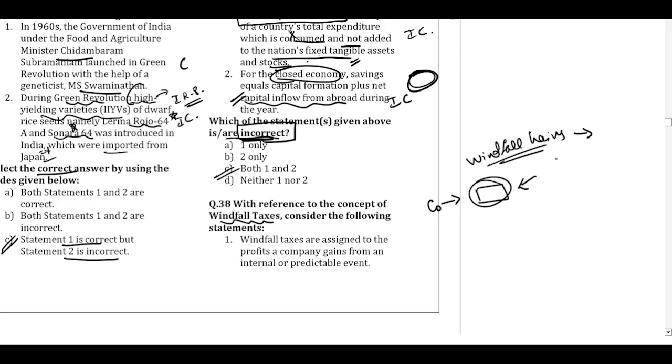So the government thinks, why can't I impose some tax on that windfall gain? And that tax will be known as windfall tax. That gain which is not happening in the normal course of business, but due to some external thing happening or due to the impact of some external factor, we will get high profits. And on that high profit, the government will impose a tax called windfall tax.